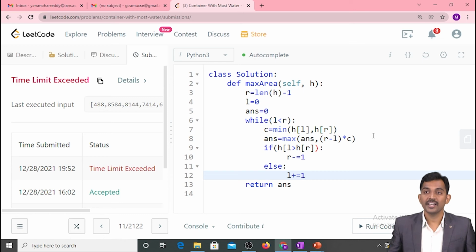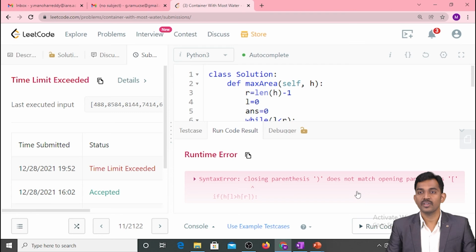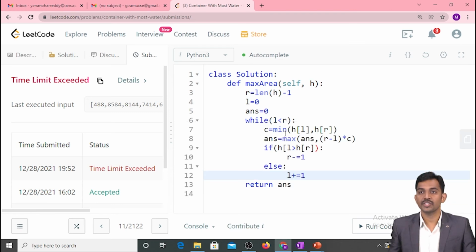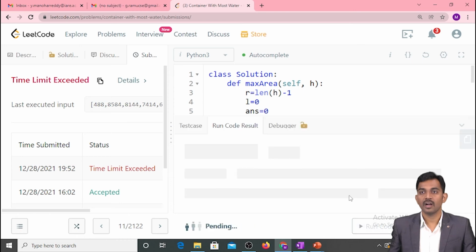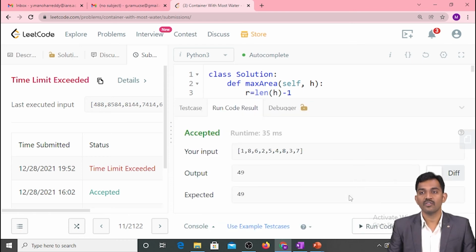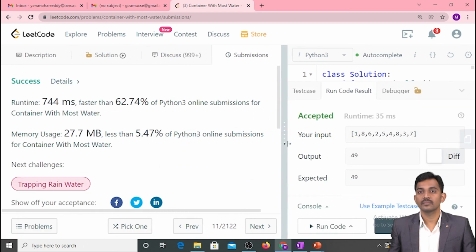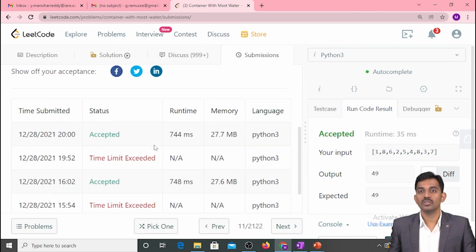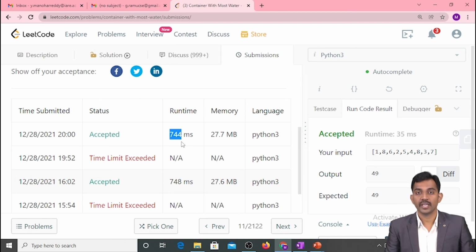Got it? And now if you run this code, yes, somewhere we made a mistake. If h of R, yeah, we missed this bracket here. Run this code. Yeah, got it, 49. And when you run this code, yes, now the problem is accepted. The runtime is 744 milliseconds for the huge input.